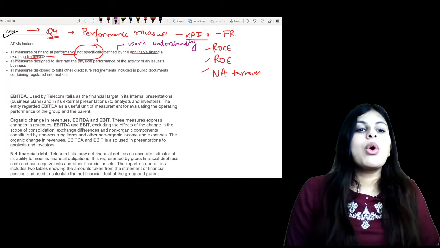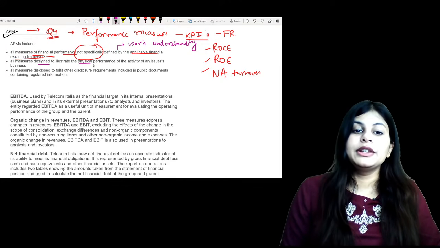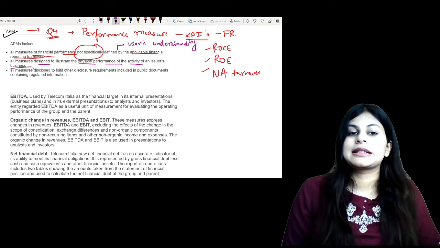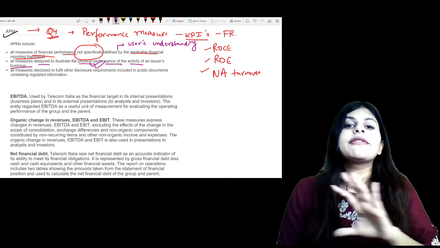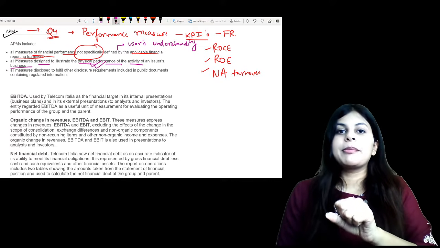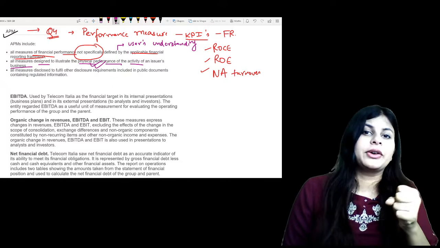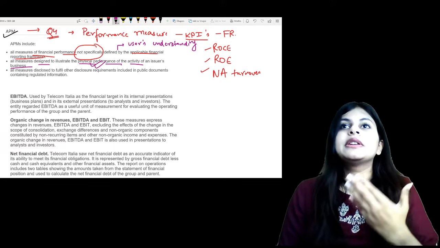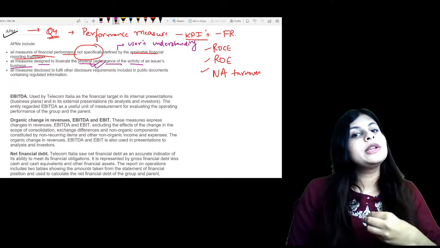So these are measures designed to illustrate the physical performance of the activity of an issuer's business, designed to exclude all the extra effects. If there was an impairment, it may be because of an external factor that is not related to our performance. If it is an impairment because of COVID, that is not related to the business performance, so you exclude that.